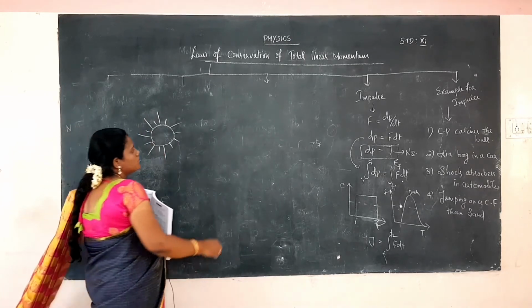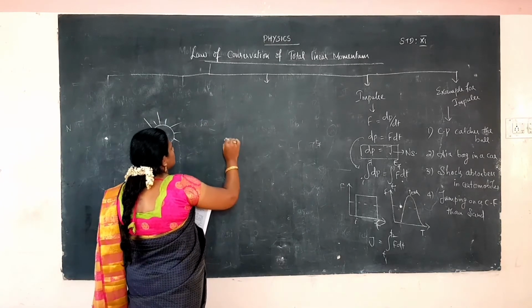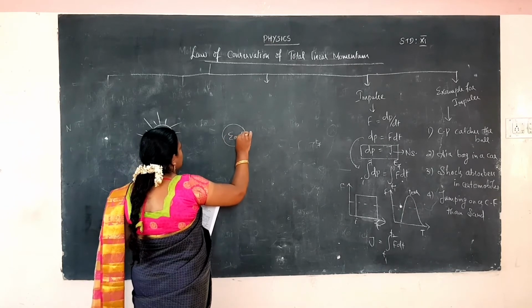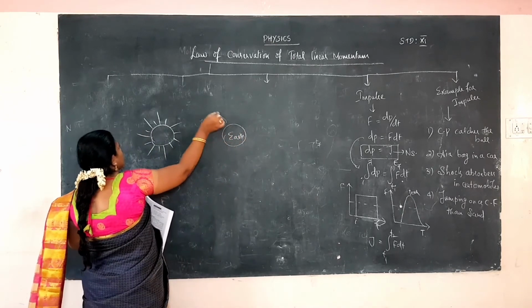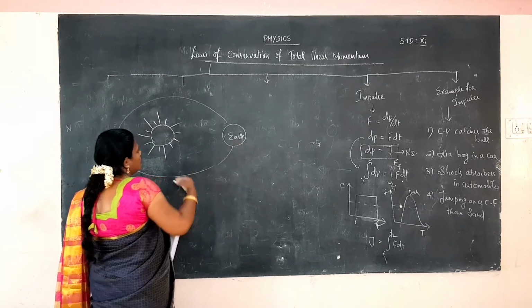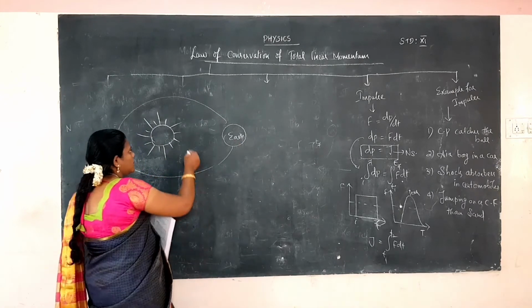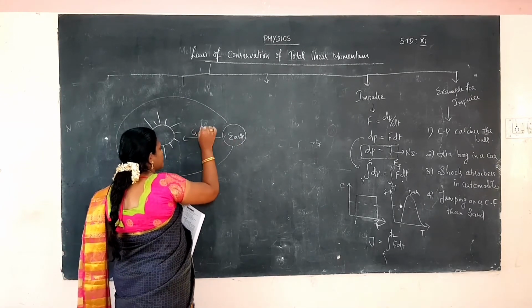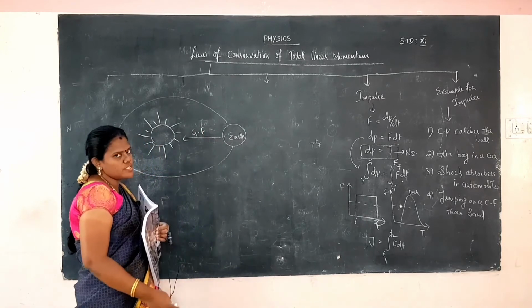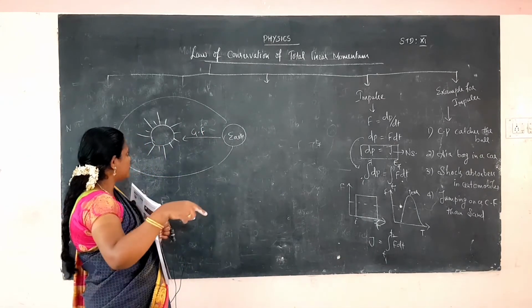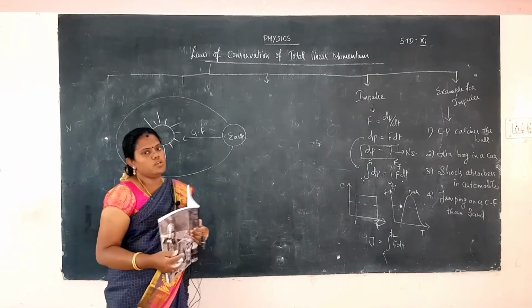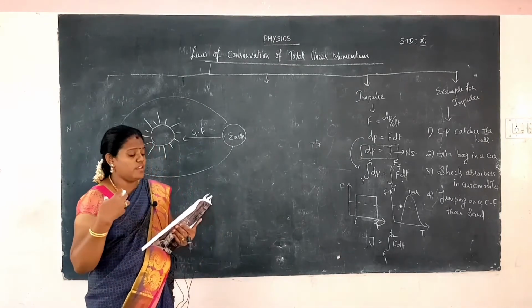Sun, Earth alone as a system. Earth will be revolving around the sun in an elliptical orbit. By using the gravitational force, Earth will be revolving around the sun in the elliptical orbit. But would Earth be giving internal forces?